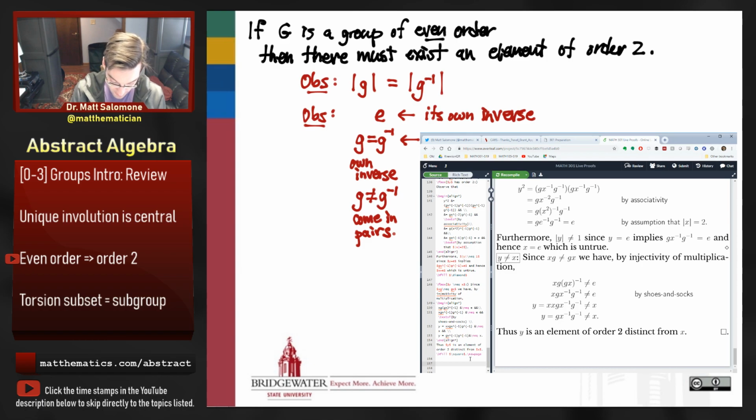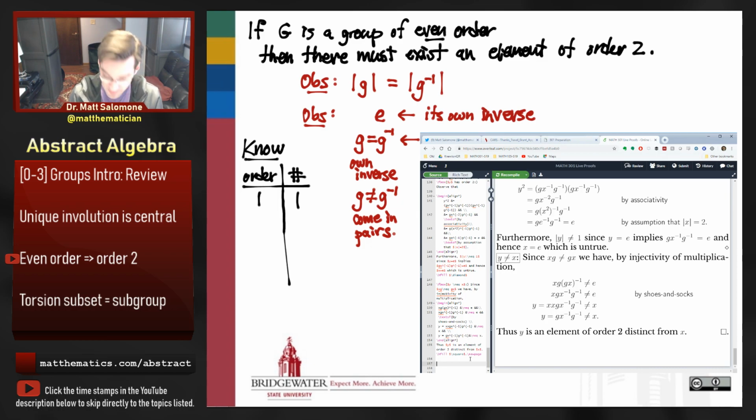So the plausibility argument for how this works is that I know in my group that I'm going to have one element of order 1, because there's a unique identity element in a group. I'm going to have some unknown number of elements of order 2.